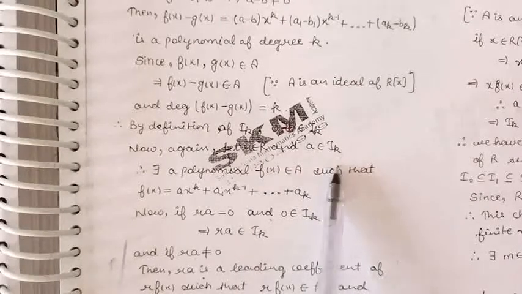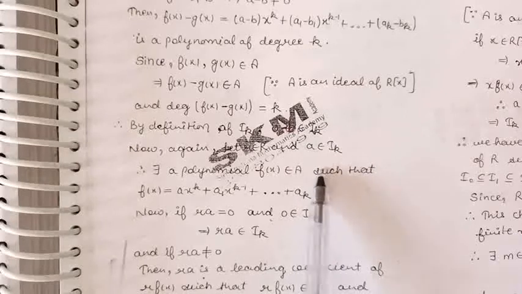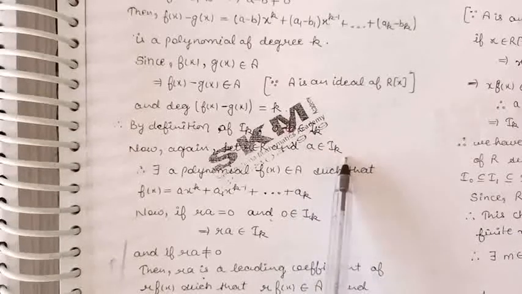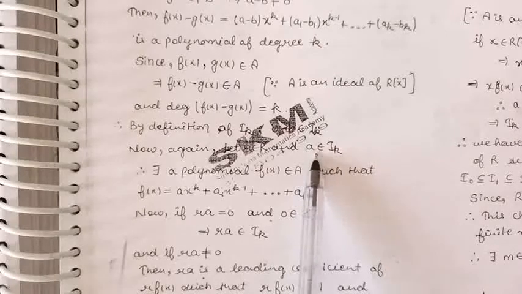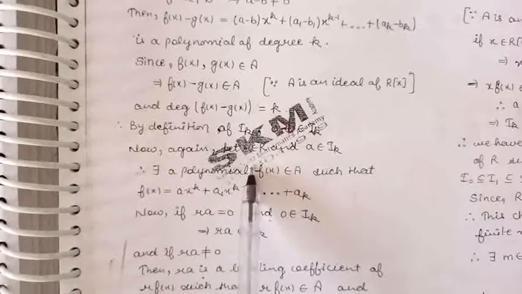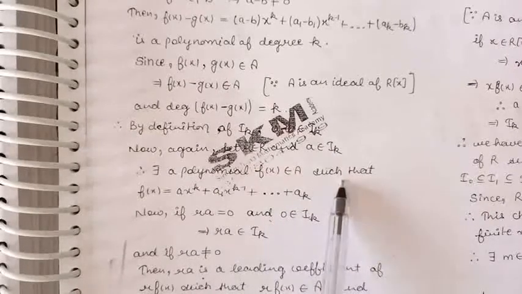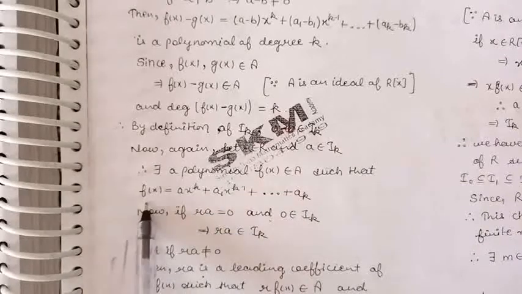We have to prove that r times a belongs to Ik. Now because a belongs to Ik, by definition of Ik, a will be the leading coefficient of a polynomial of degree k in A. So let us take a polynomial f(x) from A such that a is the leading coefficient of this polynomial.